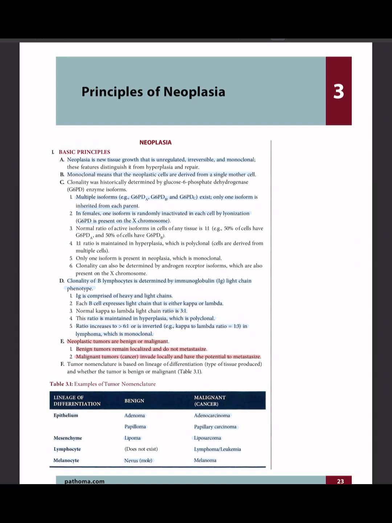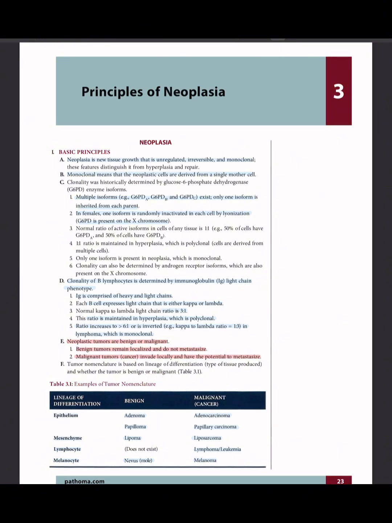Neoplastic tumors are benign or malignant. Benign tumors remain localized and do not metastasize. Malignant tumors, or cancers, invade locally and have the potential to metastasize. Tumor nomenclature is based on lineage of differentiation, type of tissue produced, and whether the tumor is benign or malignant.